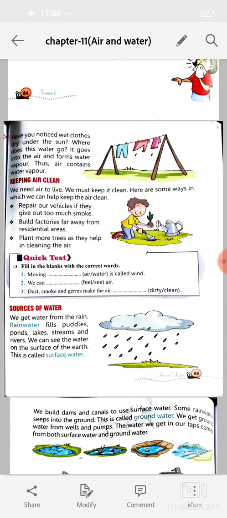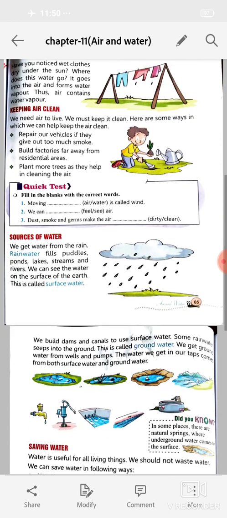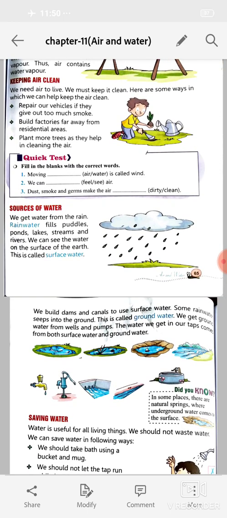Have you noticed wet cloths dry under the sun? Where does this water go? It goes into the air and forms water vapor. Thus, air contains water vapor, keeping air clean. We need air to live. We must keep it clean.